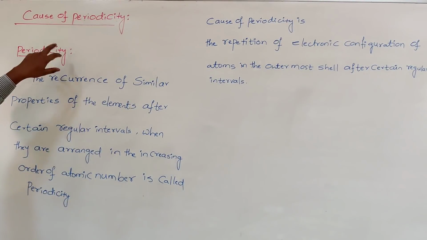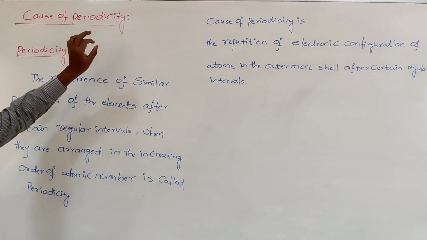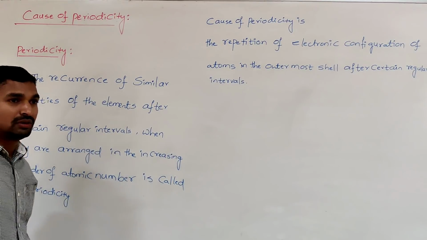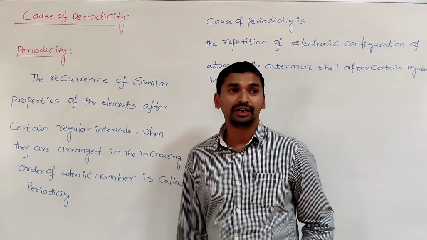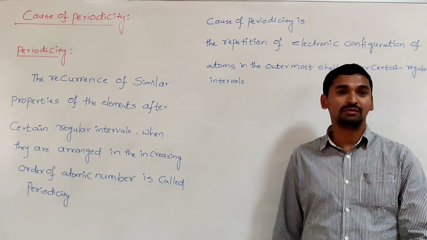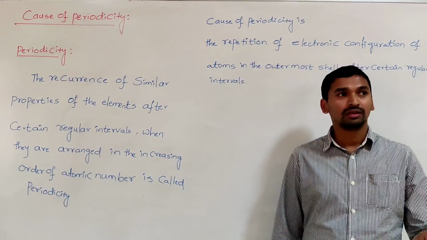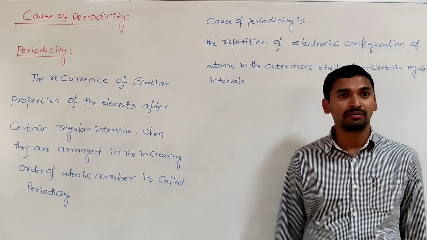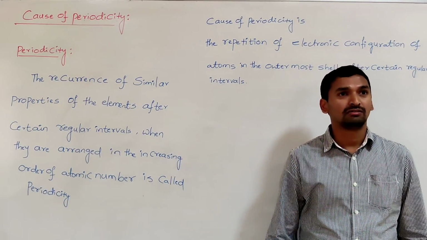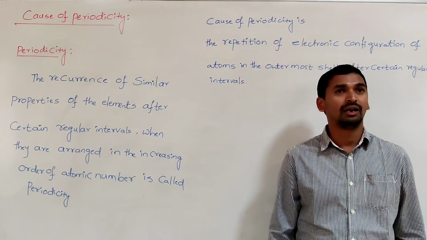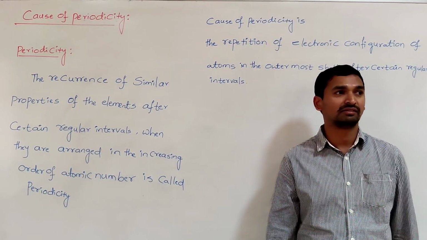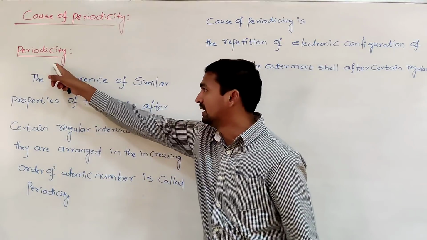So the next topic is cause of periodicity. In the development of the modern periodic table, we are arranging the elements in the increasing order of their atomic number. The elements which are similar in properties fall under one group, and those come after certain regular intervals, which is called periodicity.